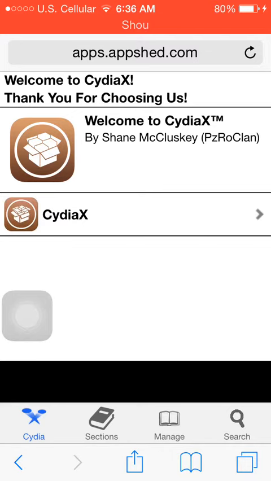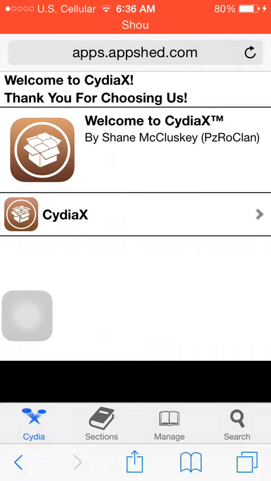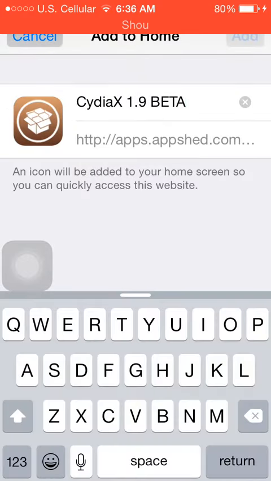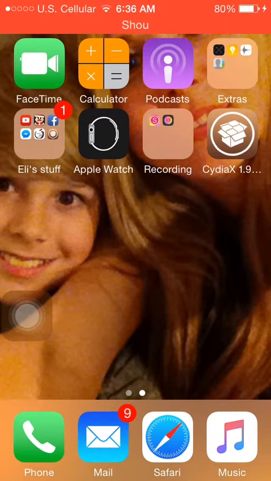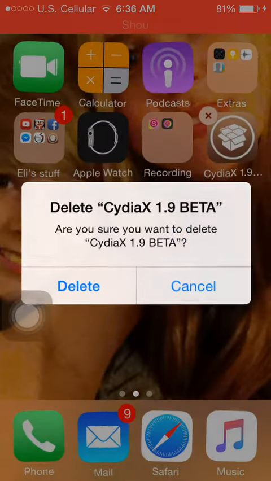And at the bottom of the screen, the square with the arrow pointing up, you click on that, and then you put add to home screen. Add, and then look, you have Cydia. I'm just going to go ahead and delete that because I already have it.